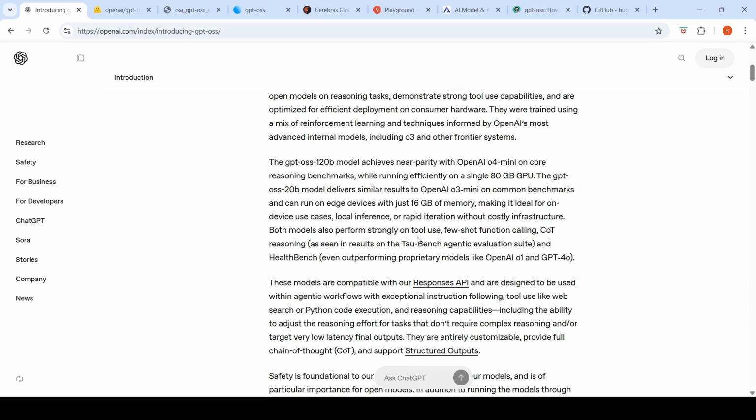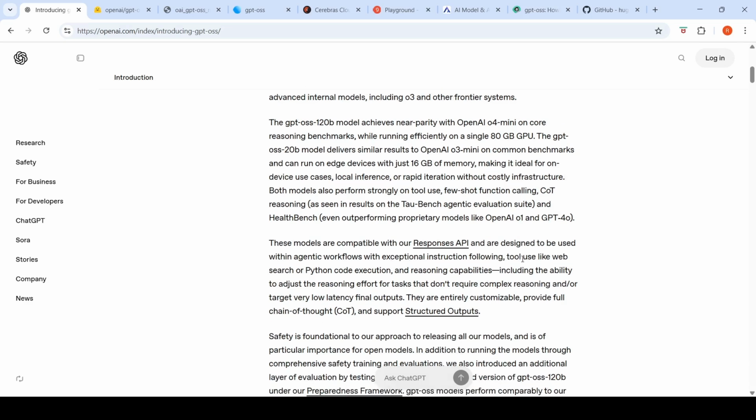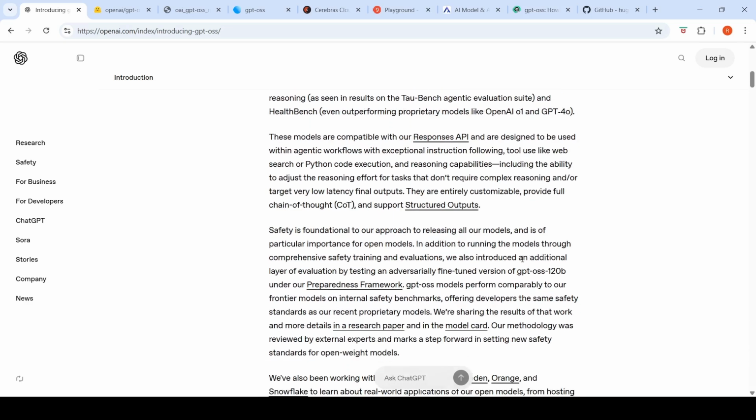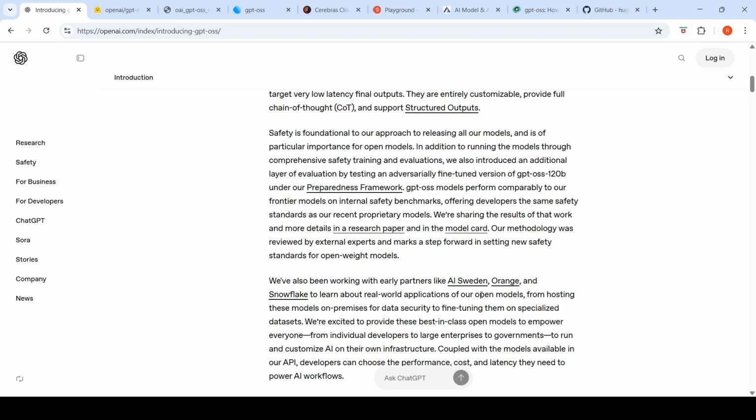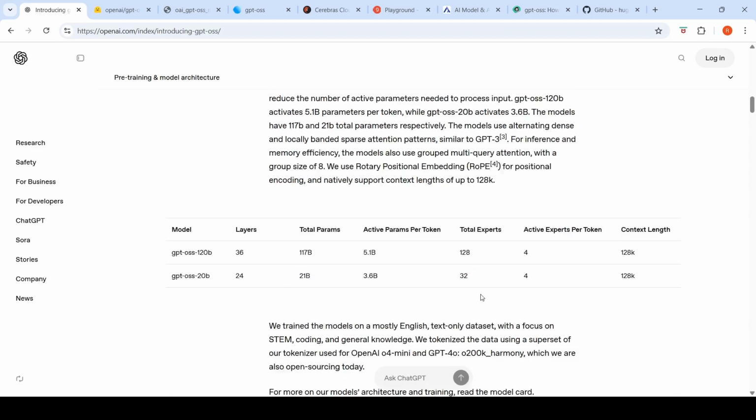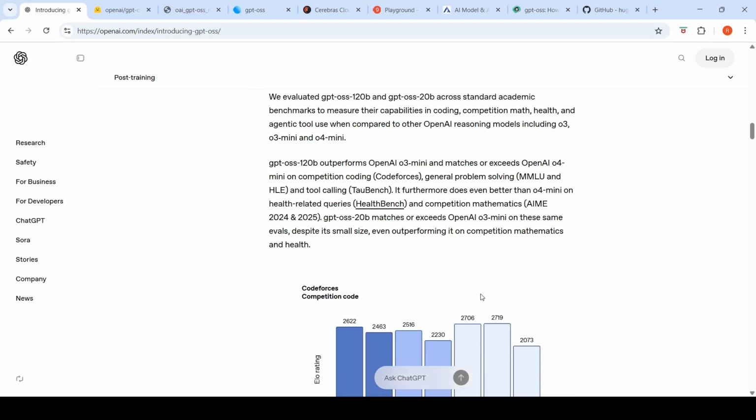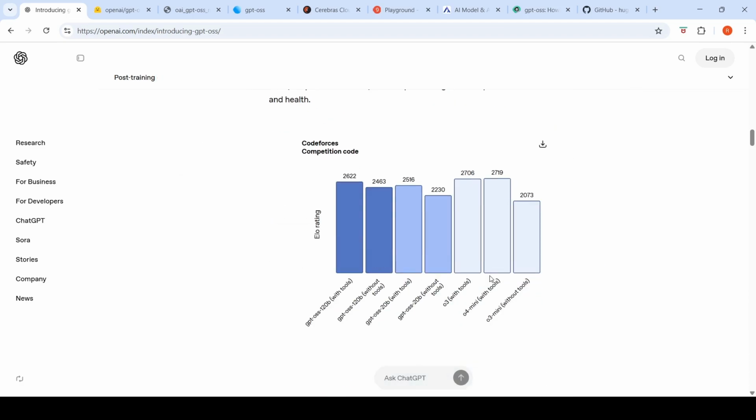Both models perform strongly on tool use, few-shot function calling, and chain of thought reasoning. So you can actually see the chain of thought, which is good for you to debug. And they are compatible with the Responses API format, so they can be used for agentic workflows. That is what they are saying over here. And these models also have been tested for safety. That is what they are saying over here. Right over here, they've compared this model with only OpenAI models.